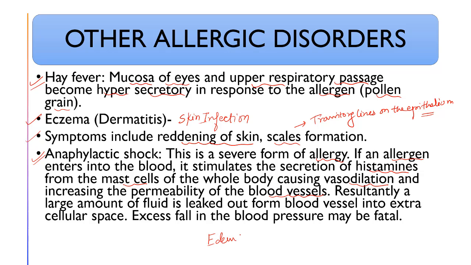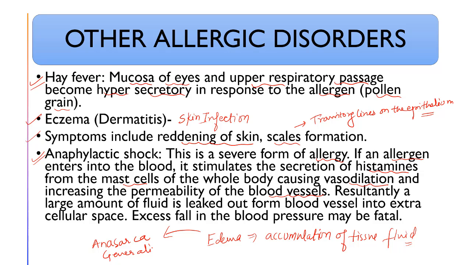Edema means accumulation of tissue fluid. As a result, a large amount of fluid is leaked out from the blood vessel into extracellular space. Excess fall in blood pressure may be fatal. When this anaphylactic shock further complicates, this edema becomes generalized. So this generalized edema becomes what? Anasarca. Generalized edema in the whole body. Understood?